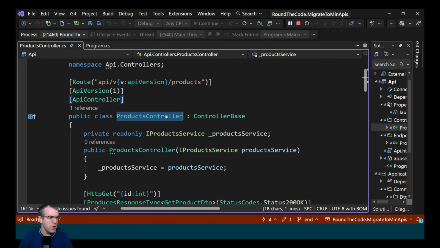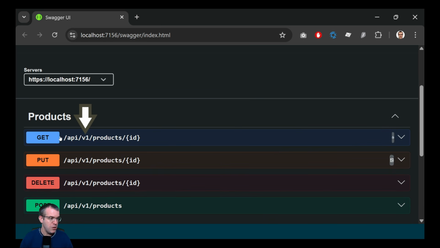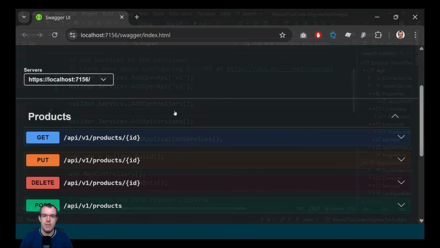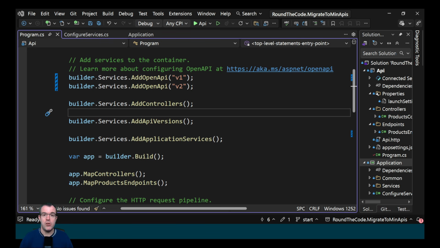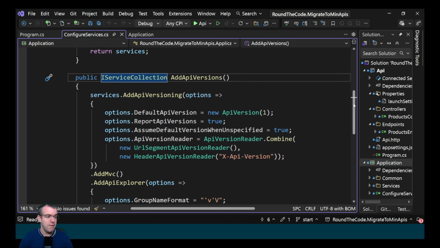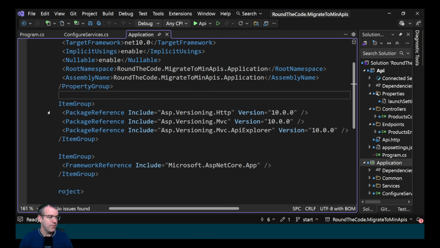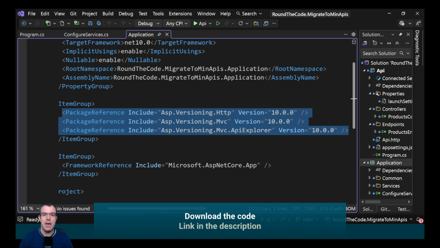This is the controller that we're going to migrate to minimal APIs. We've added it to the Swagger document using version 1, and the aim is to migrate the minimal APIs so they use version 2 and display it in this document. It's important to add API versioning just in case clients are still using your old endpoints and a bug is introduced when migrating. To do that, we've added this extension member, and this adds the configuration to builder.services. This is done by installing these NuGet packages, and you can learn more by downloading the code. There's a link for it in the description.